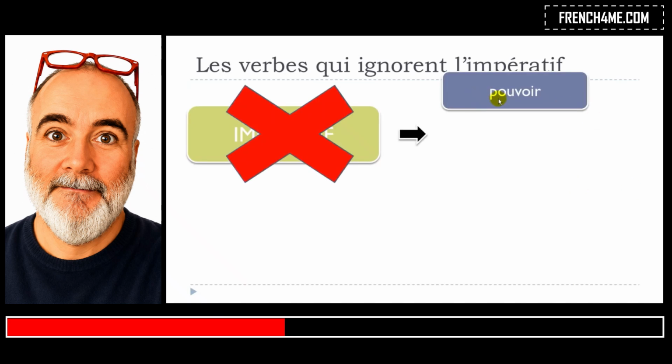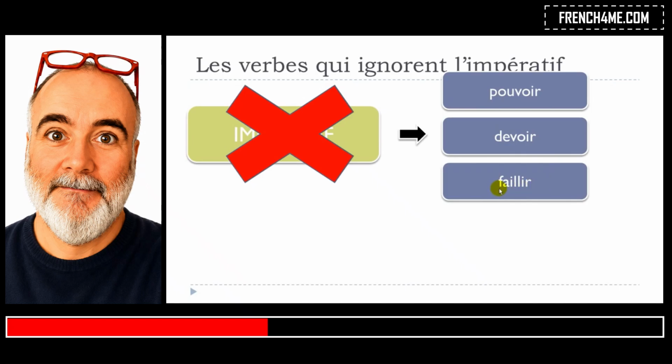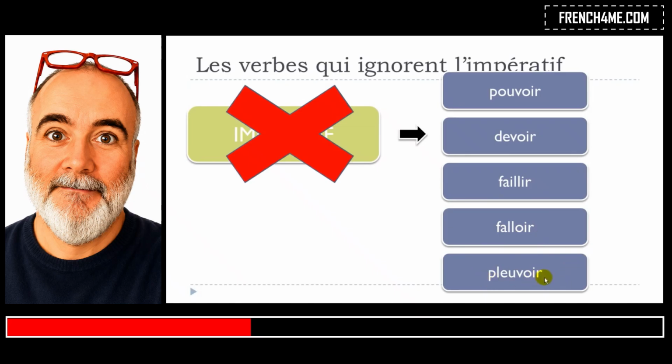And the first one is pouvoir. Second one, devoir. Third one, faillir, falloir, and then pleuvoir. Okay, so pouvoir, devoir, faillir, falloir, and then pleuvoir. Actually, you won't be able to conjugate them at the imperative form. Okay, so let's see together what they mean.